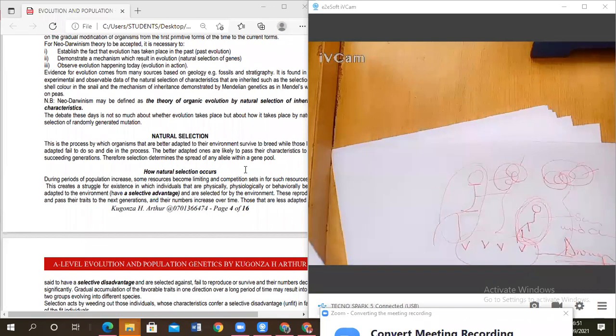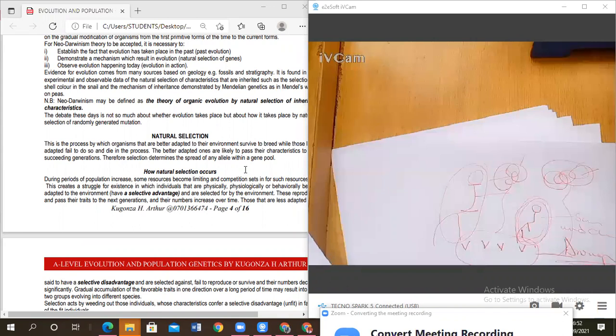Therefore, what is natural selection? Natural selection is an evolutionary process where organisms possessing variations or favorable characteristics are adapted to the environment, survive to interbreed and pass on their genes to the next generation.